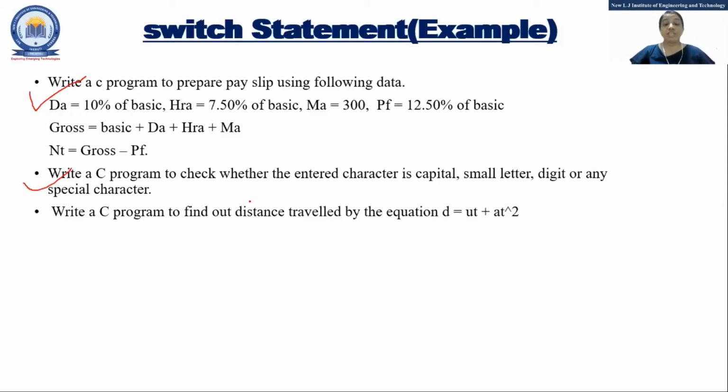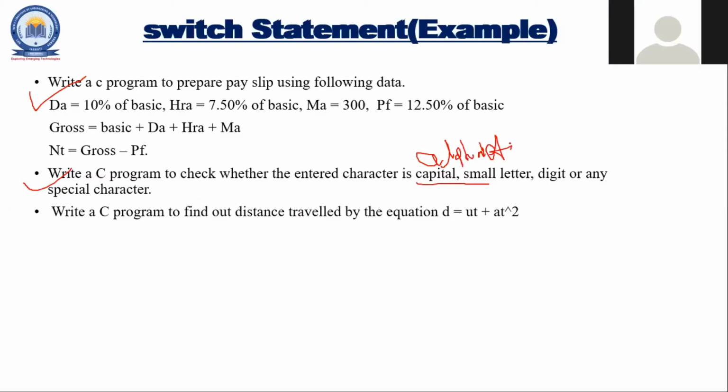Write a C program to check whether the entered character is capital, small letter, digit, or any special symbol. Here just a little change. Instead of capital and small, it will check alphabet. It will ask for alphabet also. I can't write properly, but just concentrate. It can be an alphabet, right? Clear? Okay. Can anyone tell me the solution?